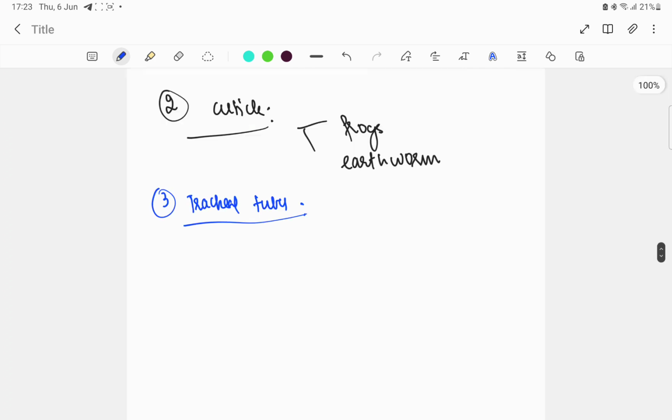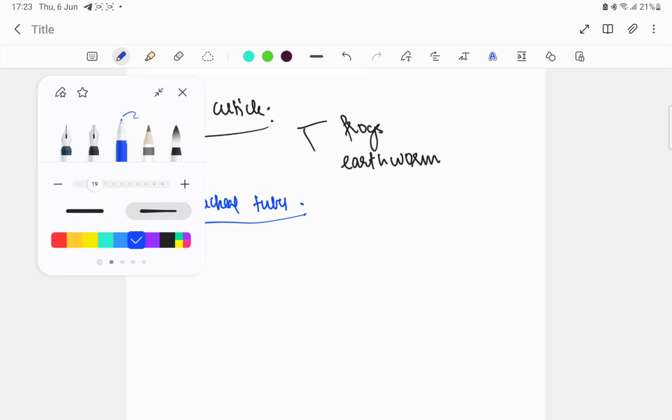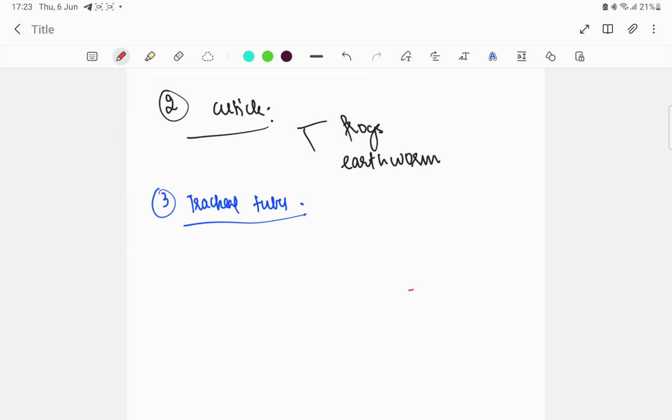In some animal groups, the trachea is not that well developed. It looks like a tube, that is called the tracheal tube. It is a very important question. Tracheal tube, we remember like this: IT. I for insect, T for trachea, very important. IT. I means insect, T for trachea. The tracheal tube is acting as a respiratory organ in insects.